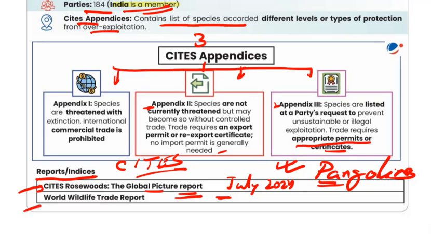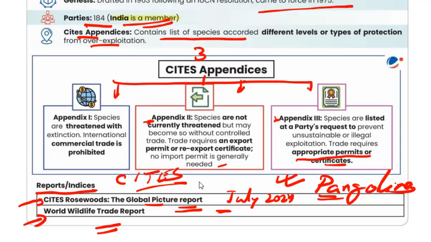Next is the World Wildlife Trade Report. It was first ever released in 2022 and provides an overview of international trade in CITES-listed species of wild plants and animals. It focuses on trade patterns, conservation impacts and socio-economic benefits also. Okay, moving to the next.